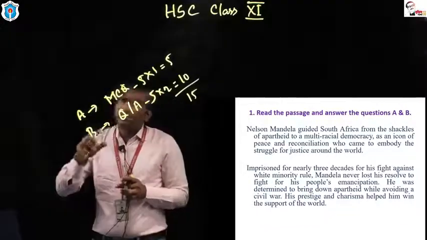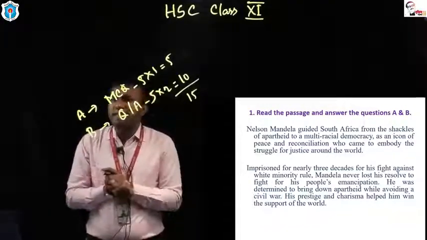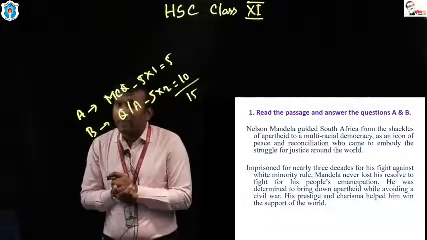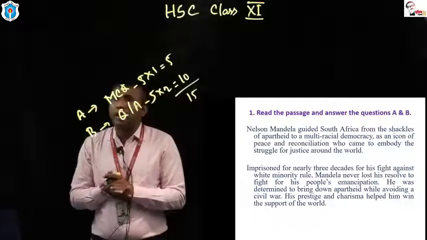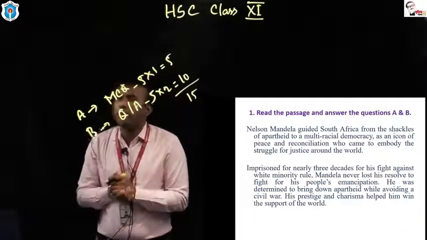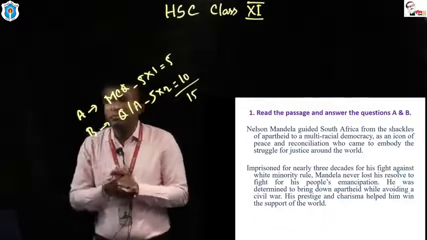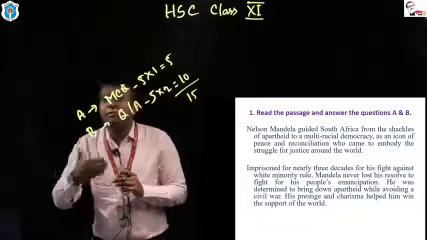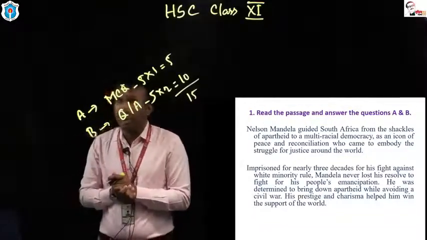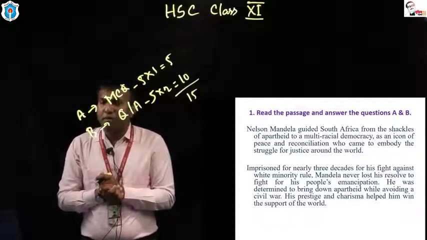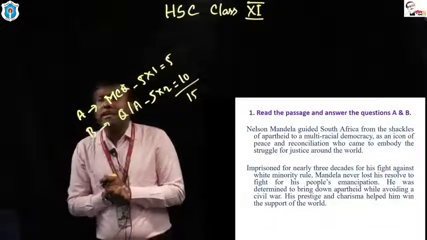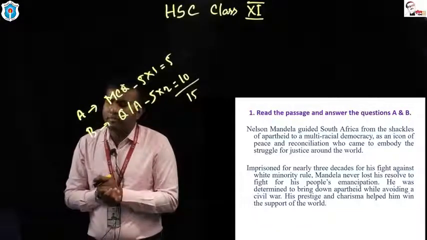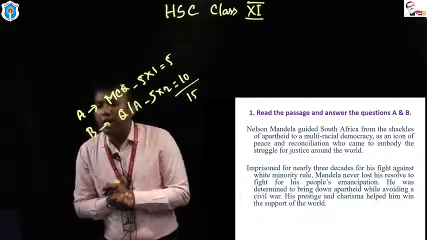That is, it was perhaps 1960s or 70s or 80s, when apartheid was a barrier or impediment for the people of South Africa, especially for the black people of South Africa. They are deprived of all sorts of dignities, or you can say rights, because there was apartheid.